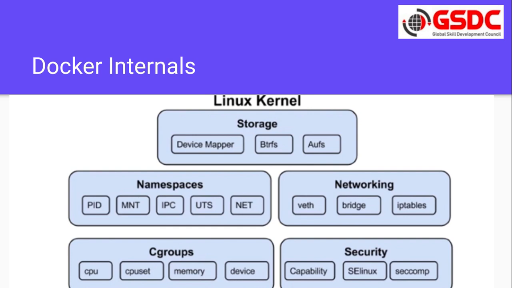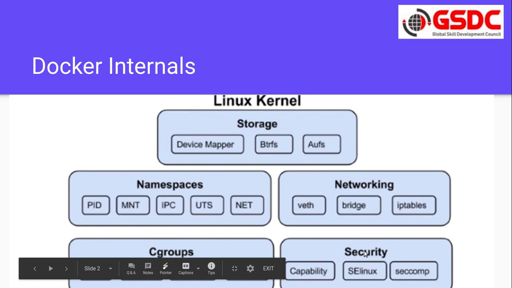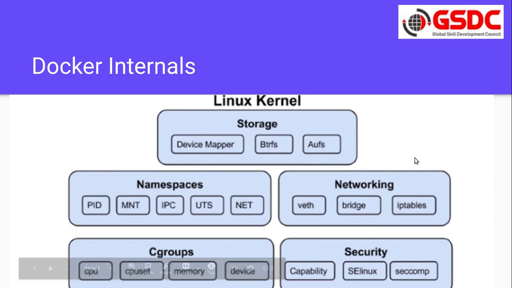So first, if you see at the top, it's a Linux kernel. Inside the Linux kernel we have some components like storage, namespaces, C groups, security, and networking. In storage we have device mappers, then file systems, AUFS, Btrfs. These are very specific file systems, and then there is a device mapper to interact with those file systems.